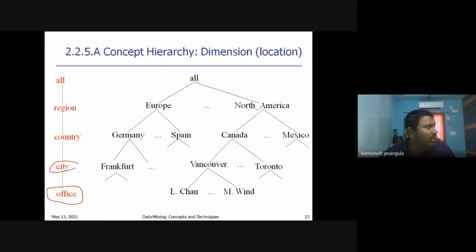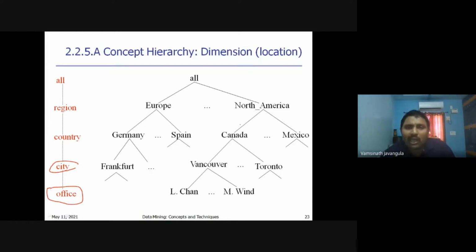So concept hierarchy tells us how to generate data when a user asks for data at the higher levels: from a low level to a higher level, which particular data items are to be merged. For example, I have city level data and country level data such as Germany and Spain. If I want to convert to region level, Germany and Spain come under Europe, Canada and Mexico come under North America. So how to merge the different countries is information given by the concept hierarchy.